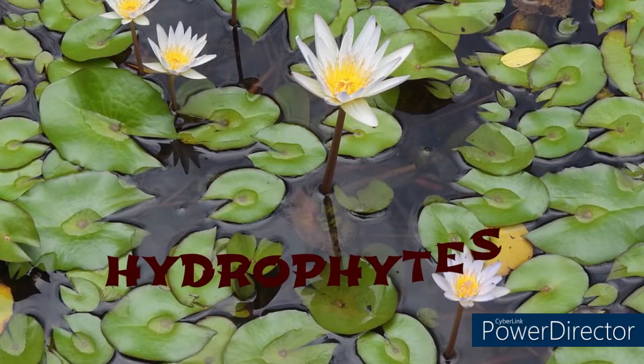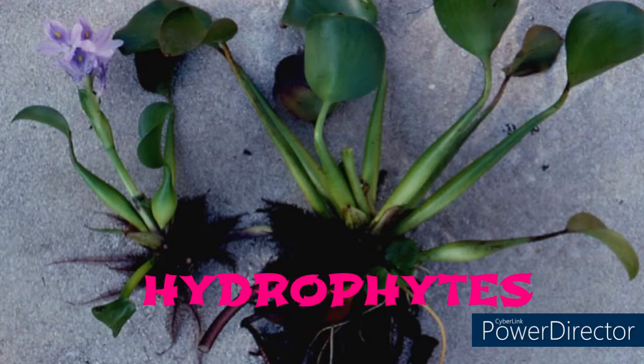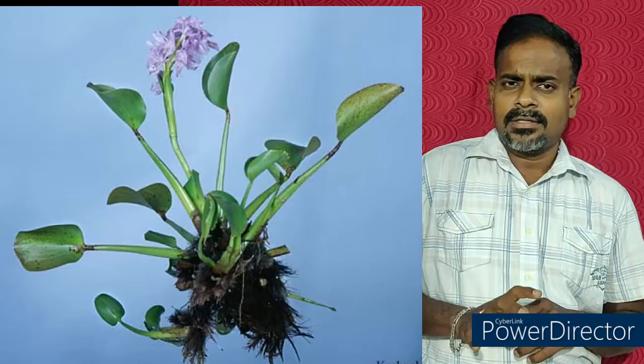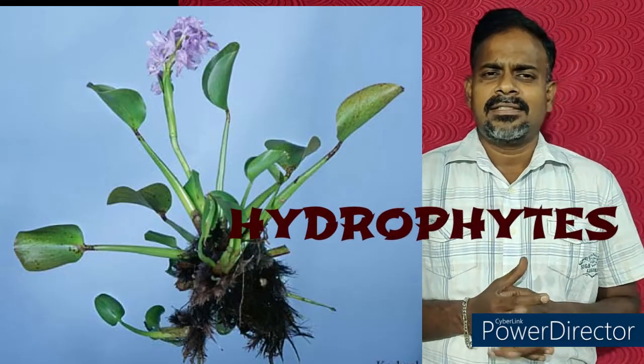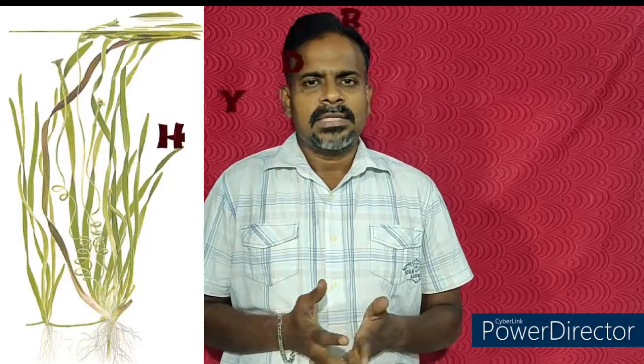A well-developed root system to absorb the water and minerals, and which fixes the plant into the soil, and a well-developed shoot system with many branches such that the leaves are exposed to the sunlight and photosynthesis takes place and starch is produced. Whereas in case of hydrophytes, you come across a developed shoot system with many branches, many leaves, but the root system is limited. It will be reduced into a small sized structure, or in some plants, there are no roots at all, absence of roots.